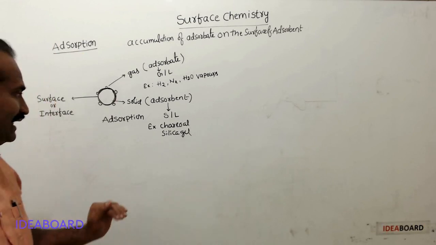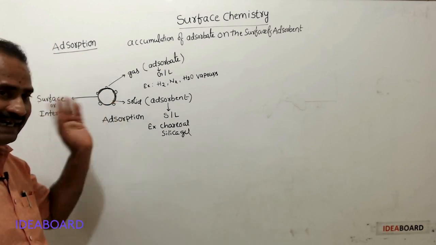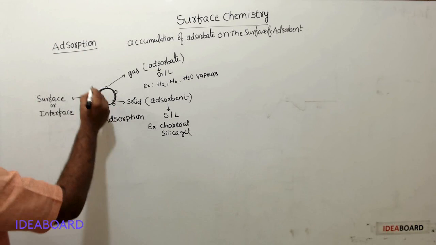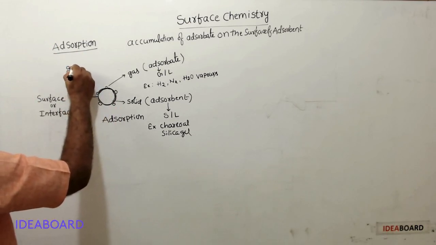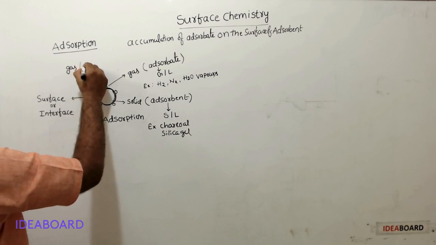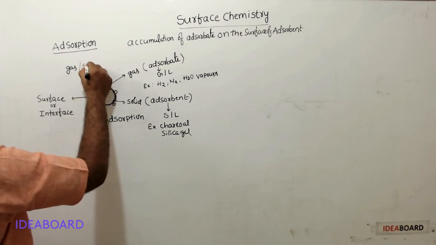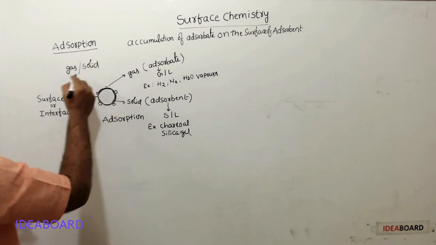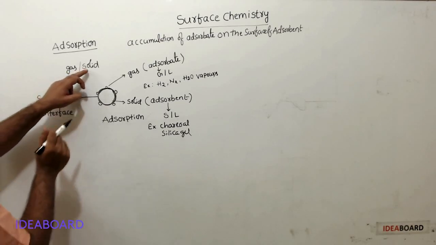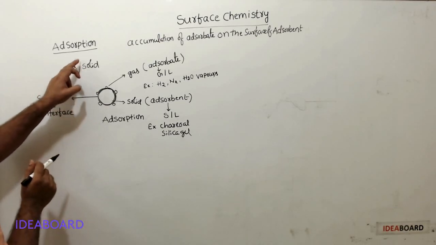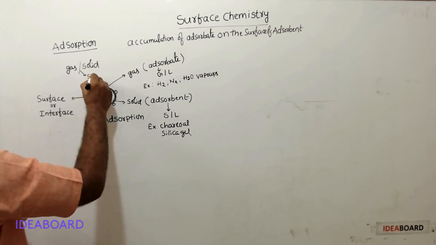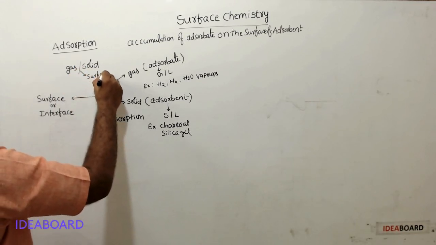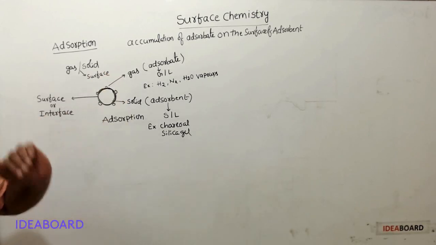Now we'll see the representation of adsorption. Here, gas molecules are adsorbed over solid surface. So in between, this is adsorbate, this is adsorbent. In between these two, a slash is there to denote surface. This is the representation of adsorption.